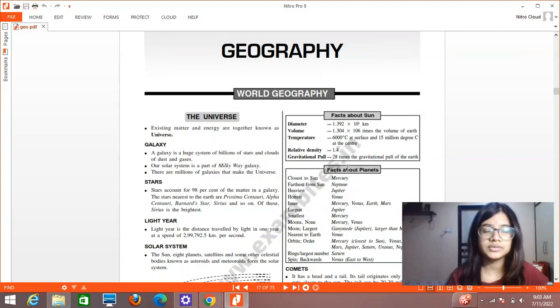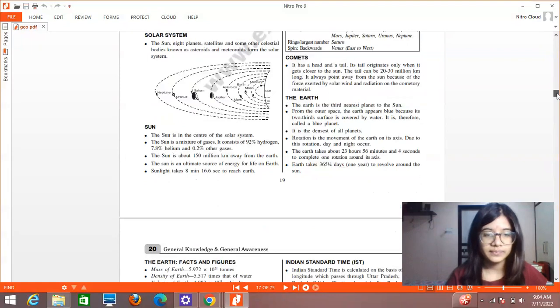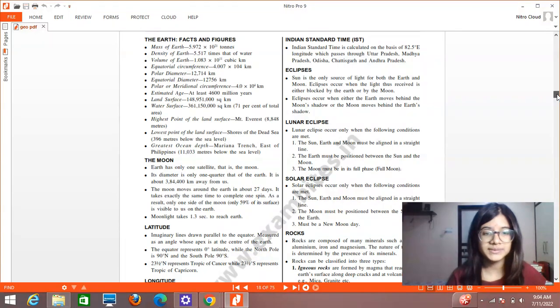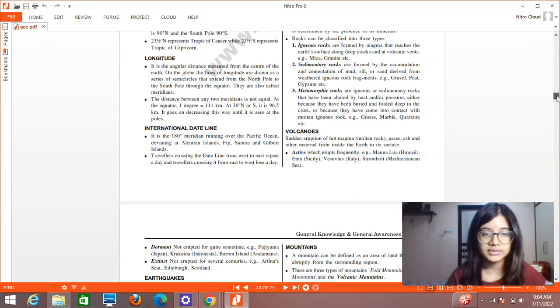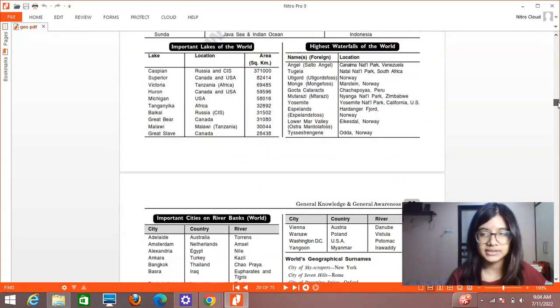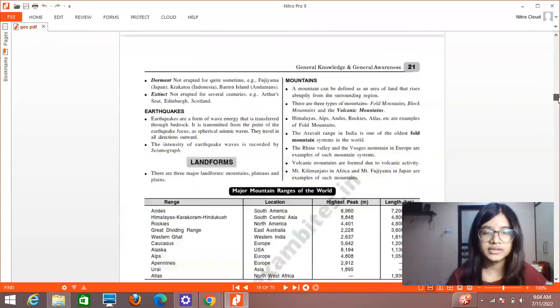Today we are going to discuss some important facts which are important for the MCQs that are going to come in the exam. So, we are going to look here at the world geography, then talk about the universe, then about the earth facts and figures, then about the different satellites of the earth, latitudes, longitudes, then different physical features on the earth's surface, then earthquakes, then various landforms, then plateaus, oceans, and many other things. So let us just have a look at all the important points that are going to come for the exam.